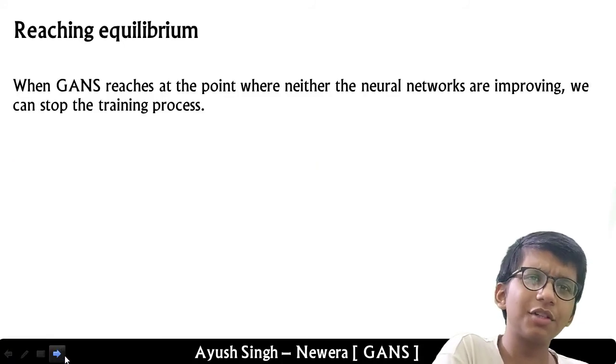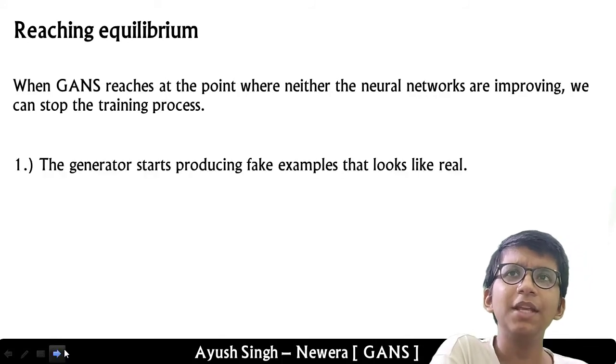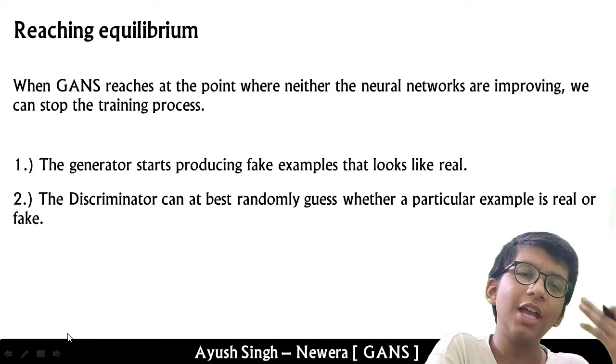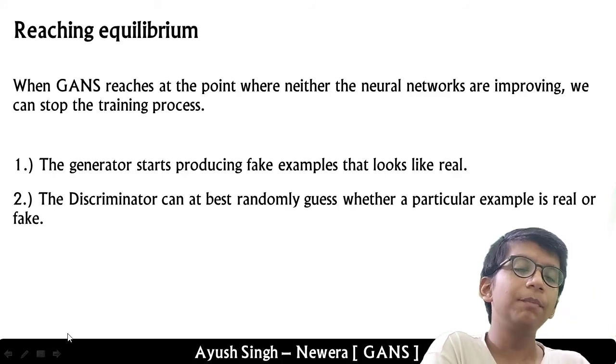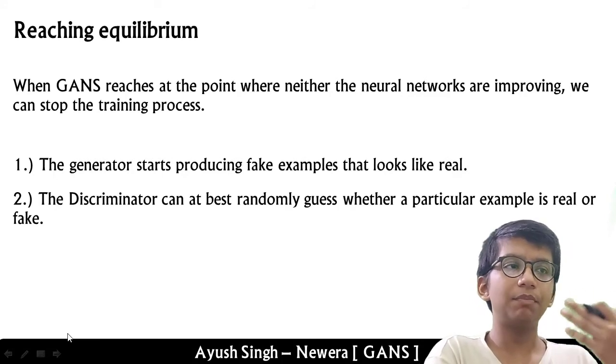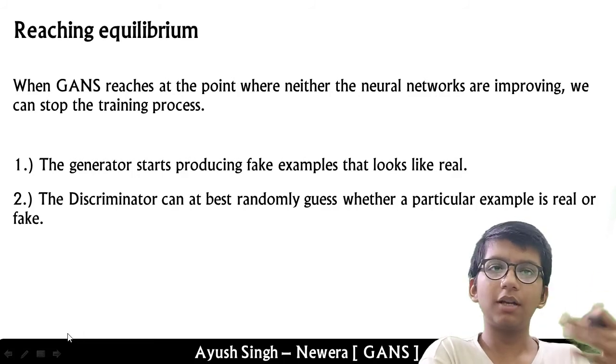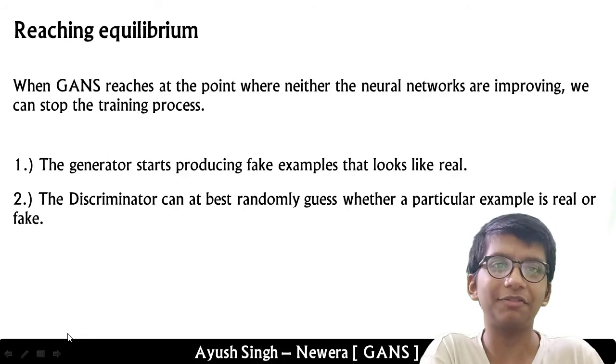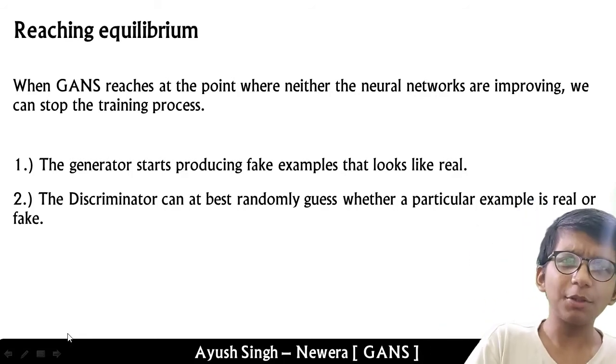So there are two criteria to be met. The first one is that the generator starts producing fake examples that look real. The second one is that the discriminator starts guessing randomly whether a particular example is real or fake. It's very simple to understand.